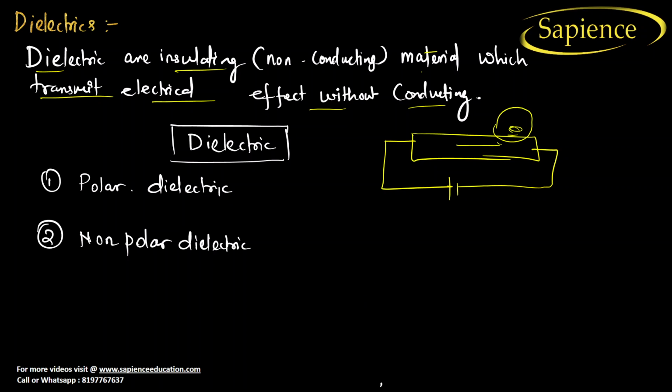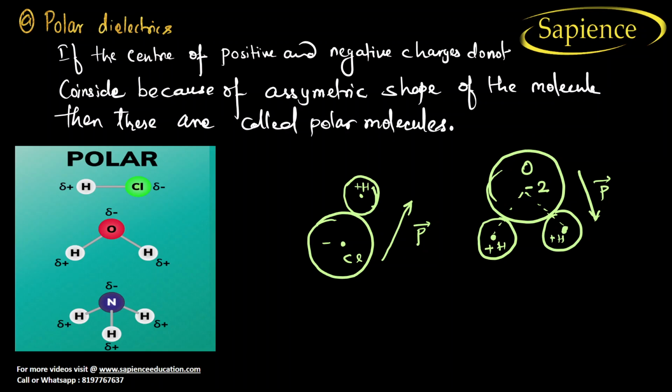Now, there are two types of material, polar dielectric and non-polar dielectric. I will discuss both of them. So what is a polar dielectric? This is very important. If the centers of the positive and negative charge do not coincide because of asymmetric shape, the molecules are called polar molecules.